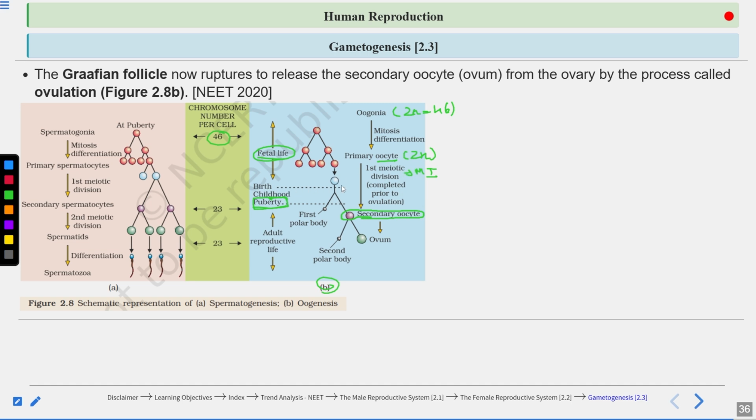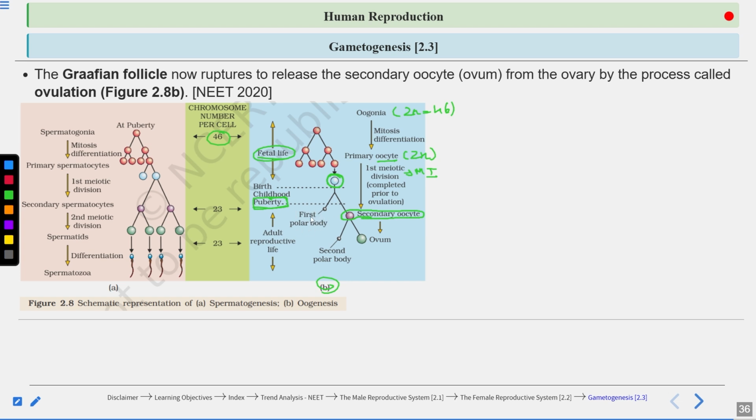This is the primary oocyte, which will be diploid. Then this primary oocyte is arrested in the prophase I of meiosis I. Then the female is born, still it is arrested, and then the female attains puberty. Then the primary oocyte divides, and this division is unequal. It forms a large secondary oocyte and the first tiny polar body.